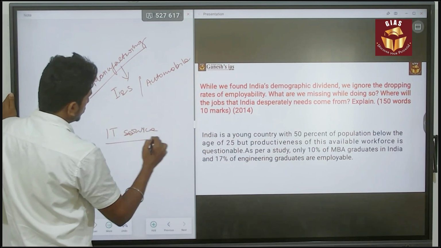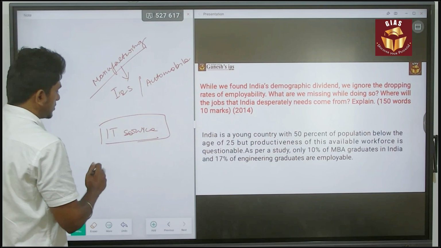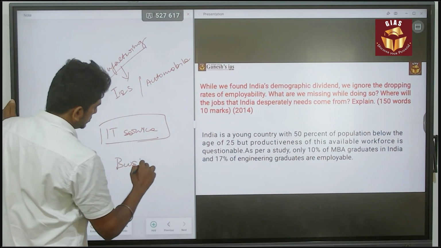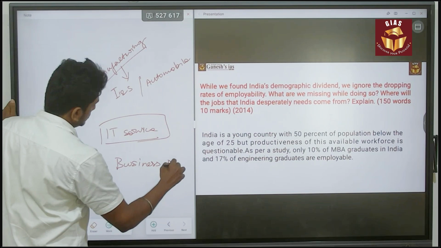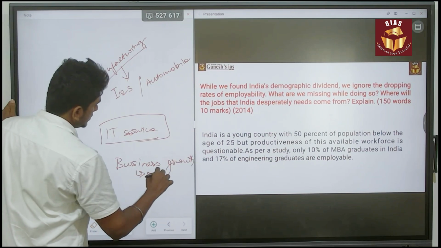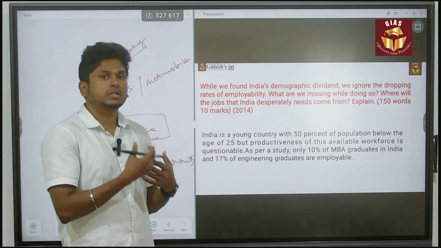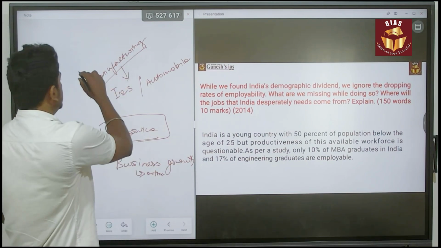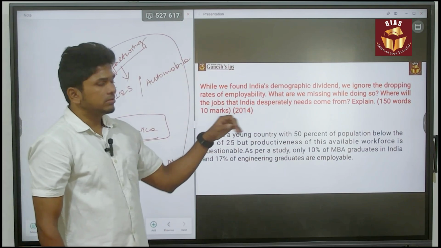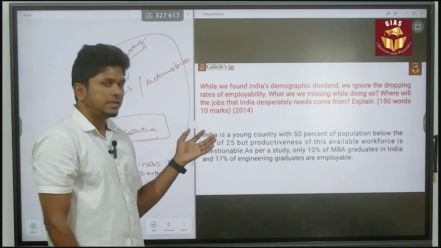Huge growth in the IT sectors is also going to provide huge employment opportunities. And also there is a possibility for business growth, the growth of entrepreneurs. That is also going to provide a lot of job opportunities for the people who are going to start the company. So these are the things India needs to focus on. That will provide huge employment opportunities for the present day generation.